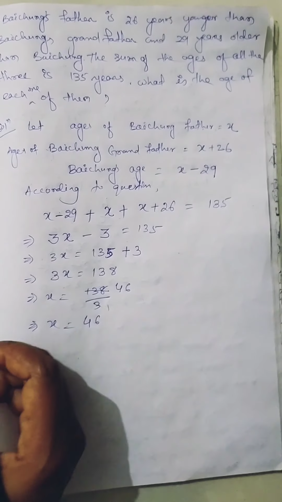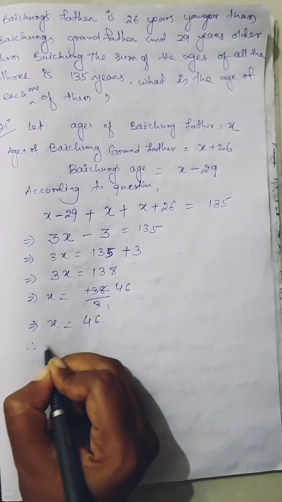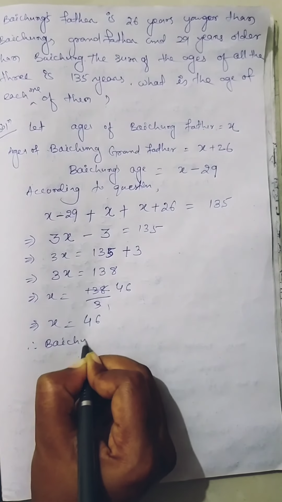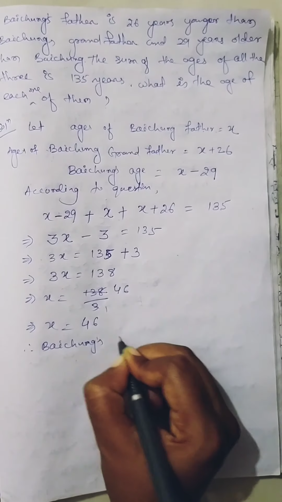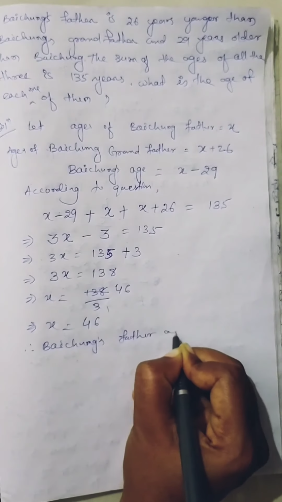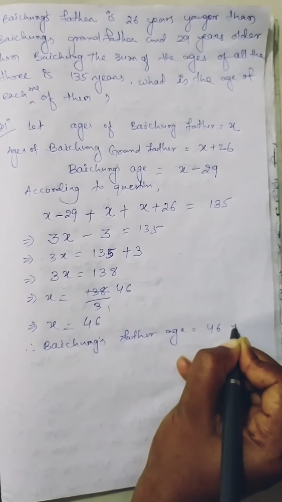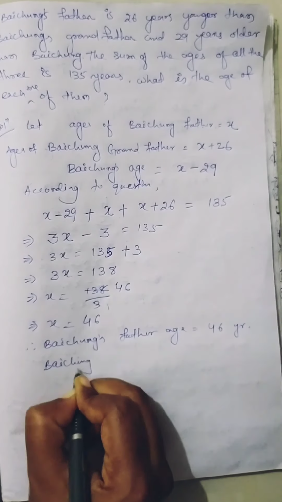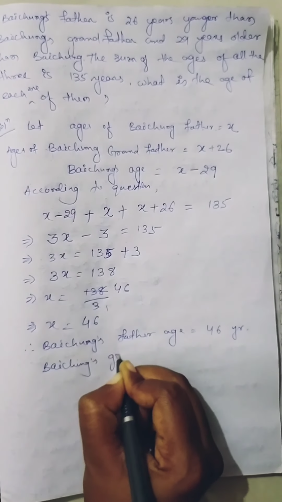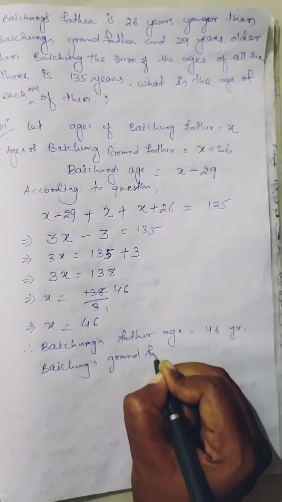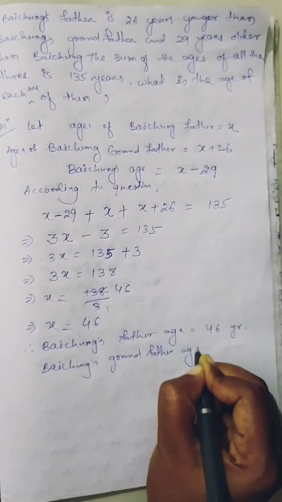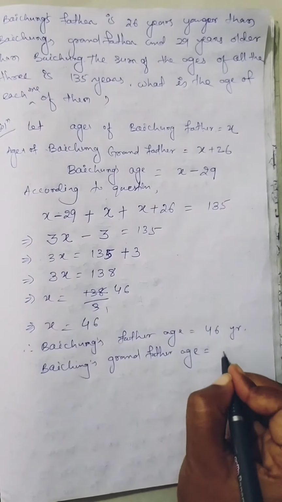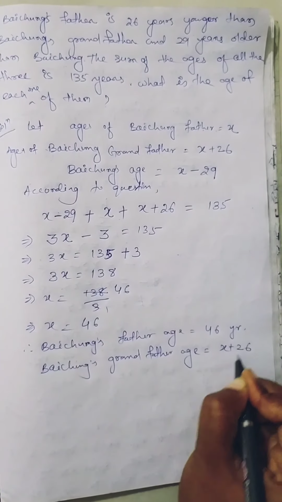So Baichung's father's age is 46 years. Then what will Baichung's grandfather's age be? We have taken x plus 26.